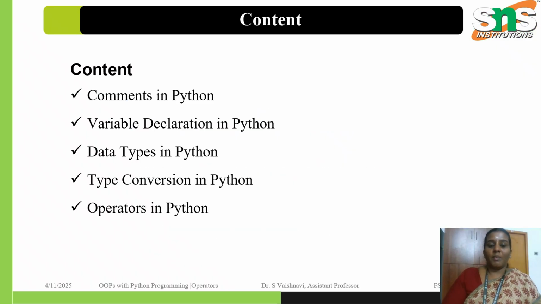The content is comments in Python, variable declaration, data types in Python and type conversion, and also we are going to see about operators in Python.